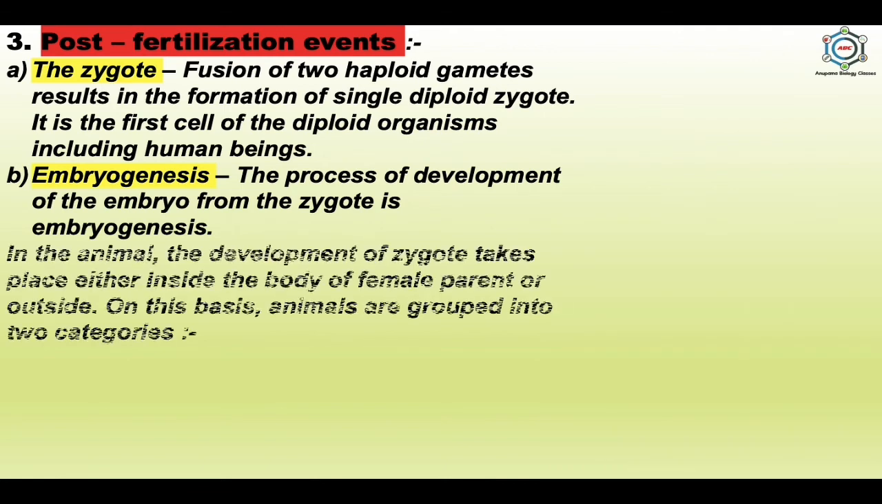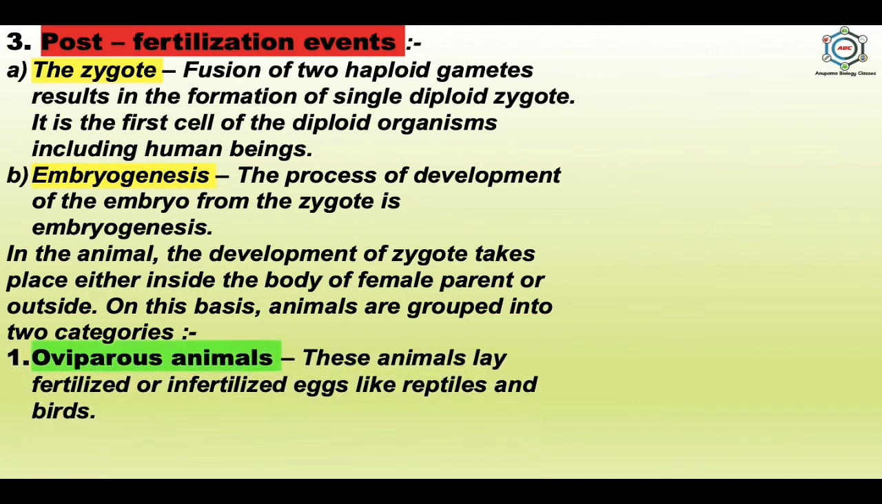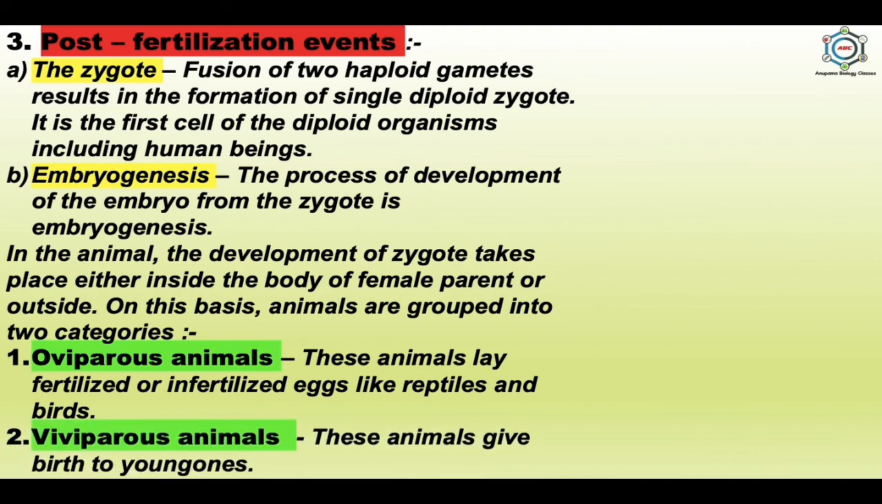In the animals, the development of the zygote takes place either inside the body of the female parent or outside. On this basis, animals are grouped into two categories. First one is oviparous animals. These animals lay fertilized or unfertilized eggs, like reptiles and birds. And the second is viviparous animals. These animals give birth to young ones. And here the zygote develops into young ones inside the body of the female.